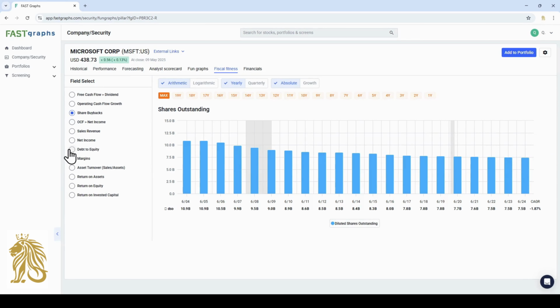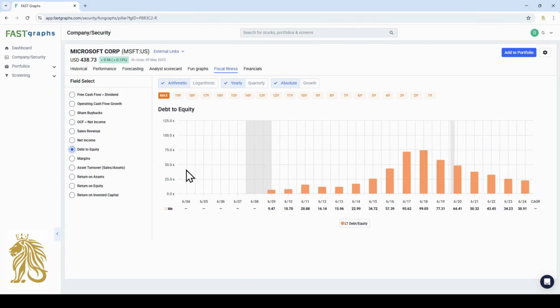Finally, let's have a look at the debt to equity. It looks like this has been increasing up to 2017-2018, but more recently their debt to equity is gradually reducing.